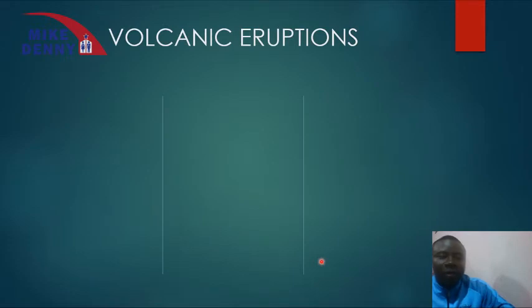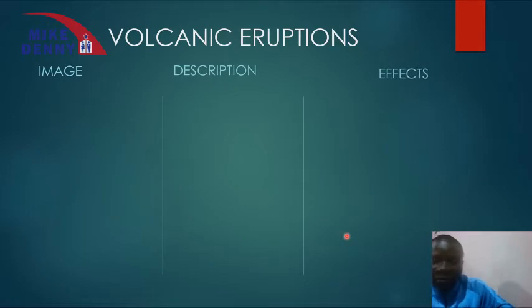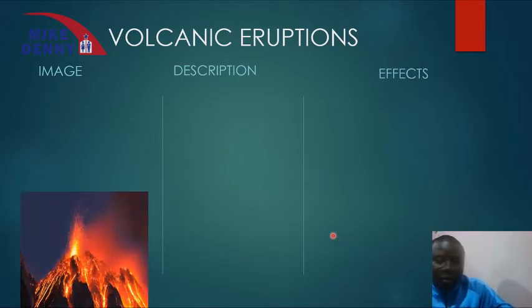Let's now start with the first factor, volcanic eruption. You must have heard that volcanic eruptions occur in different parts, and even in Cameroon. Mount Cameroon does erupt. I think the last time that Mount Cameroon erupted was in the year 2000. So we are going to see the image, we are going to describe it, and we shall have its effects. Let's start with the image of volcanic eruption.